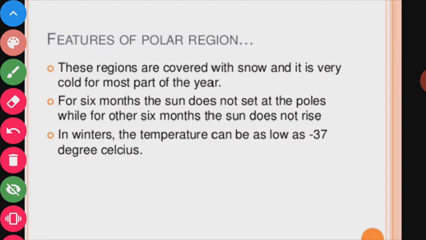First, these regions are covered with snow and it is very cold for most of the year. Second, for 6 months the sun does not set at the poles, while for the other 6 months the sun does not rise. Third, the temperature can be as low as minus 37 degrees Celsius. Okay, these are the features of the polar regions.